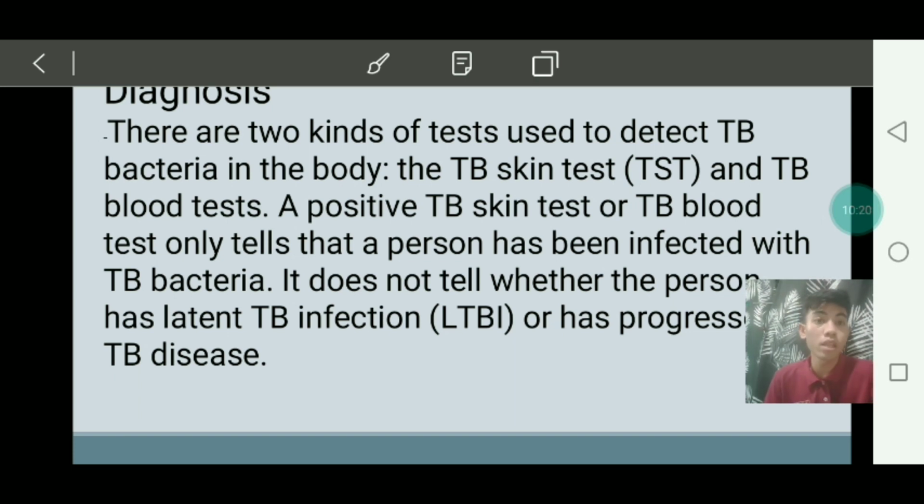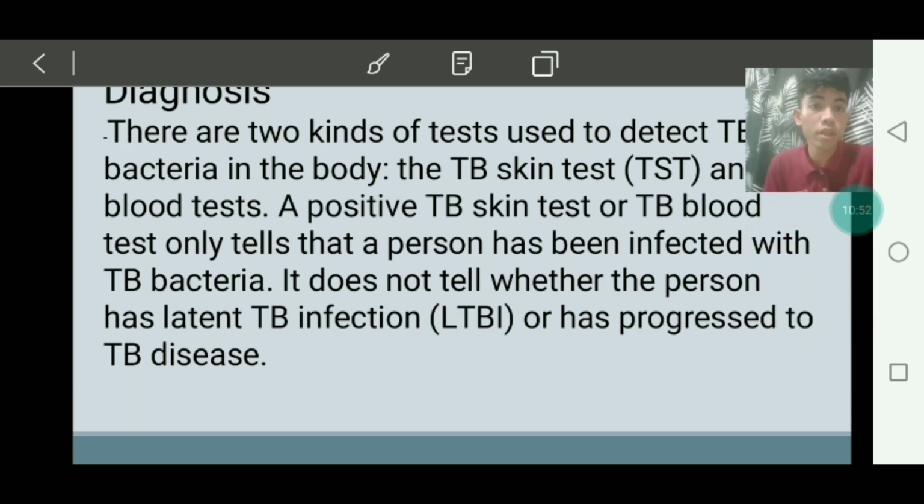So next, the other kind of test is the TB blood test. From the word itself, they are going to get some of your blood sample and put it in the lab to find out if you are infected with this kind of disease.